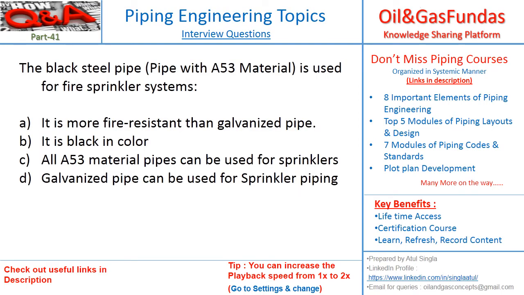The black steel pipe with A53 material is used for fire sprinkler systems. It is more fire resistant than galvanized pipe. It is black in color. All A53 material pipes can be used for sprinklers. Galvanized pipe can be used for sprinkler piping. So which of the following statements are correct?